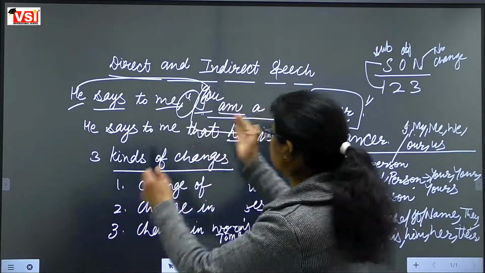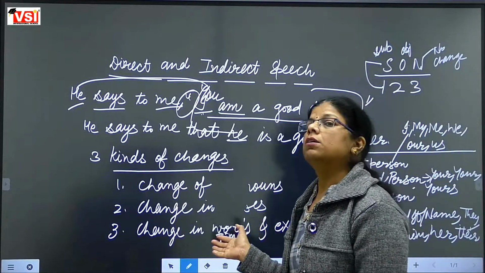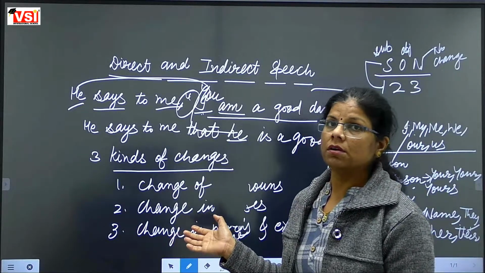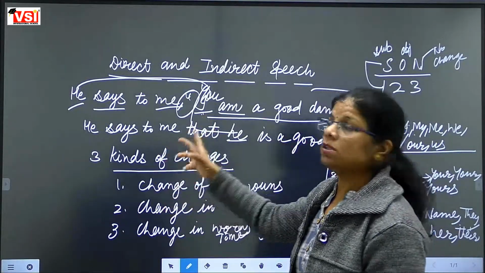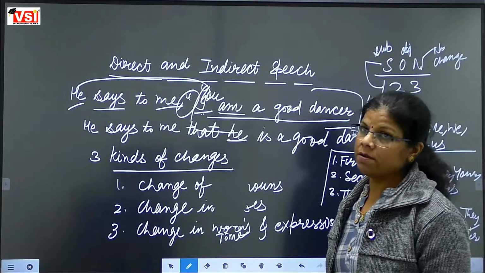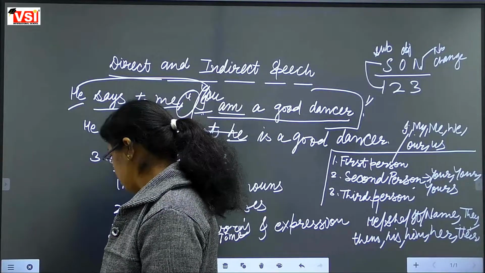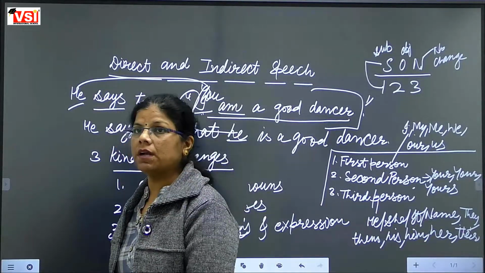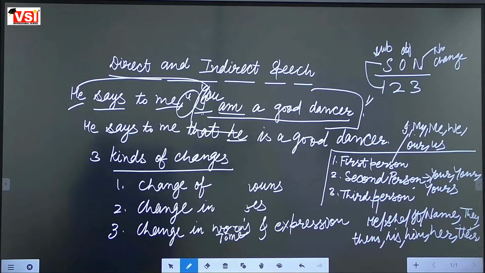The part that is inside the inverted commas will be called reported speech. Got it? And how the changes are done, that we are going to learn in our next class. Fine. So this was all for today. We will meet in our next class tomorrow. Bye, ma'am.